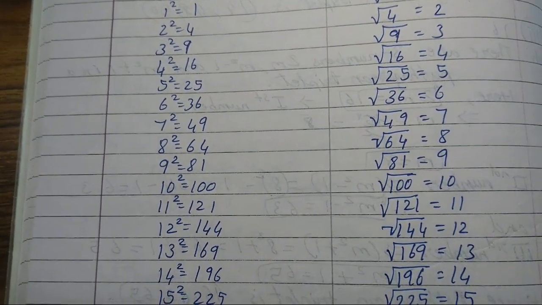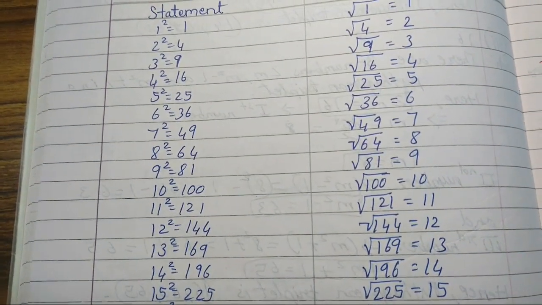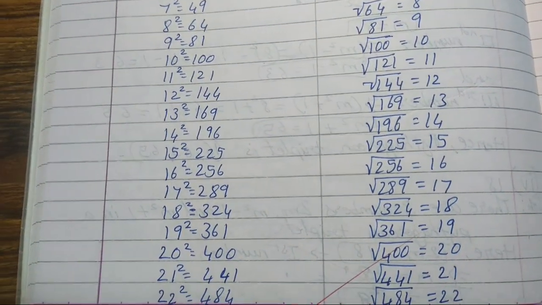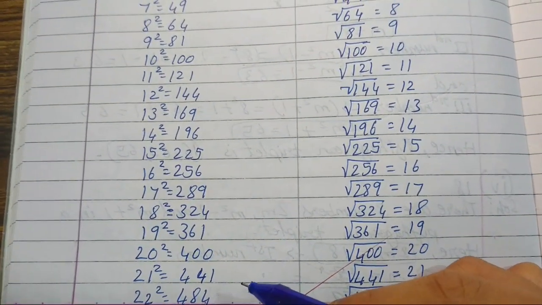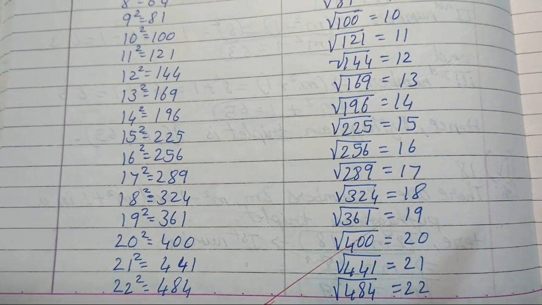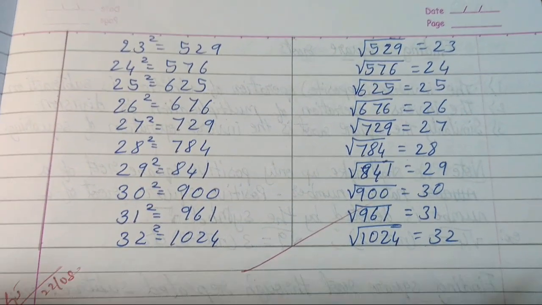Like that you can go through it once. Like that, 21 square is 441, and root of 441 will be 21.